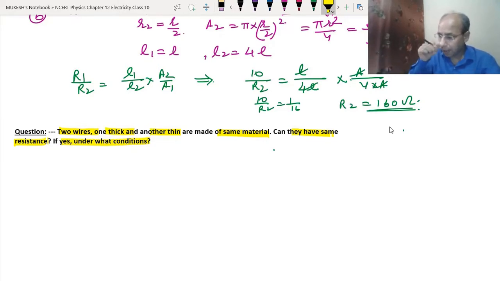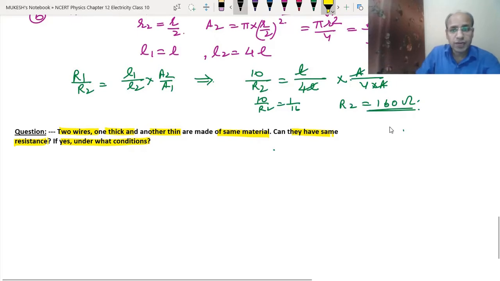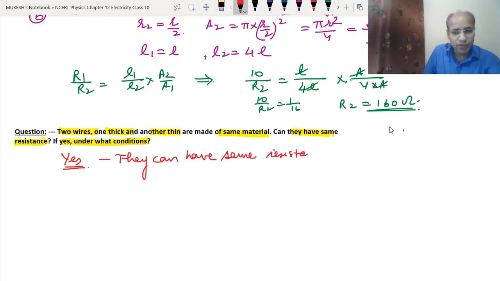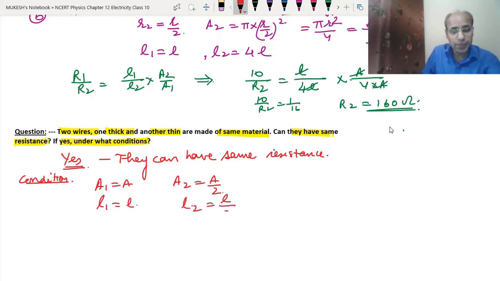So what is our answer? Yes, they can have the same resistance. Now we have to write the conditions. If we take one wire of thickness A, then the other wire should have half the thickness. If we take the length of the wire as L, then the length of the other wire should also be half.